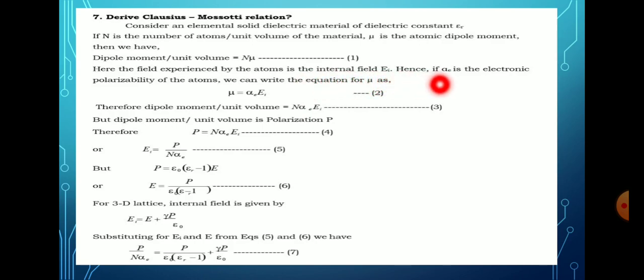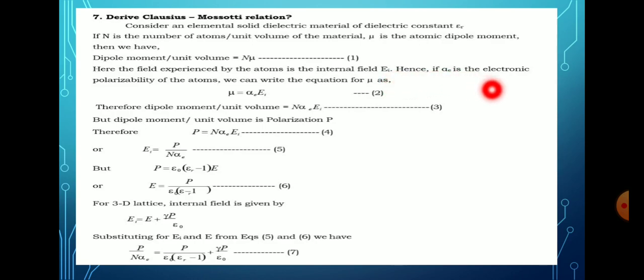Hence, if alpha e is the electronic polarizability of the atom, we can write the equation for mu. Here Ei is the internal field, where E with subscript i represents the internal field.